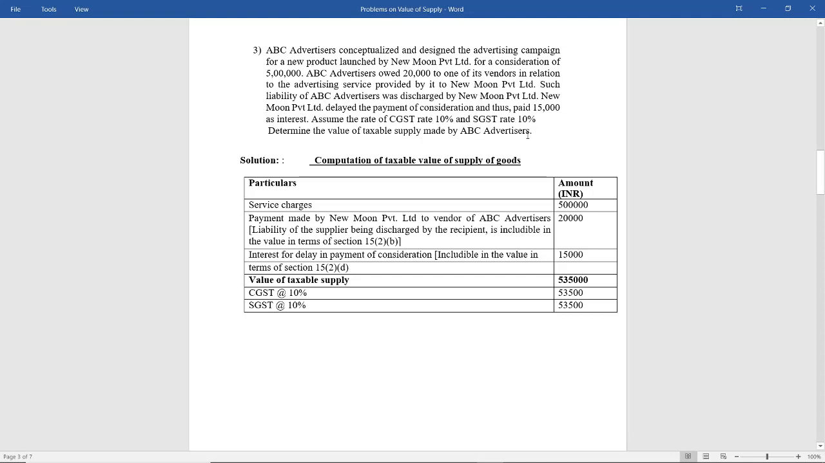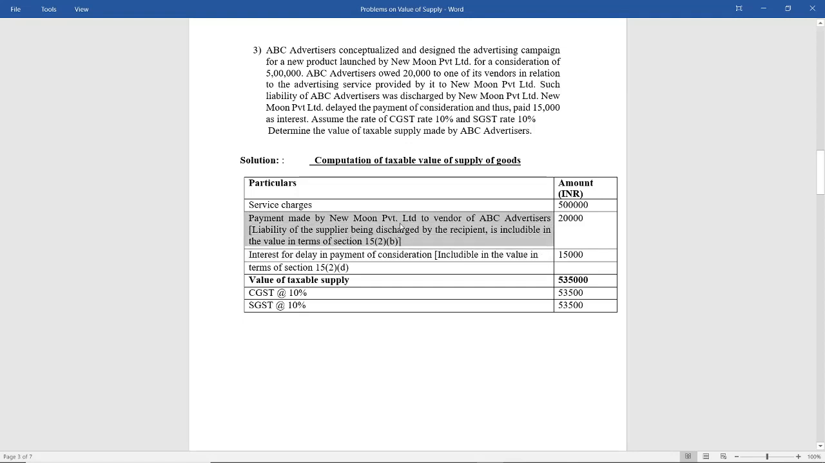Determine what is the value of taxable supply made by ABC advertisers. So it is very clear that there was a service charge of 5 lakh, and there is a sum that the supplier is liable to pay but it was paid by the recipient, and there is interest on delayed payment that is taken by the supplier from the recipient. So service charges is nothing but the transaction value, so it is 5 lakh. What all should be added in the transaction value? First one is any taxes except GST taxes, so that is not there in this problem. Second one is any amount that the supplier is liable to pay but it is paid by the recipient, so yes, we have one amount.